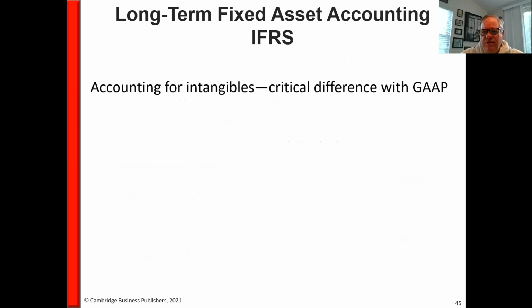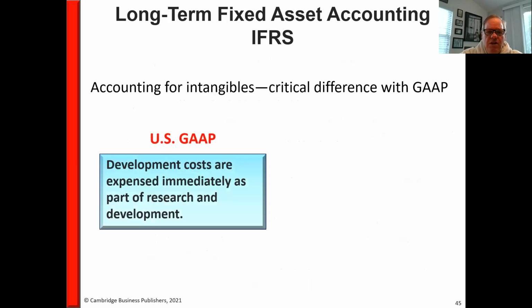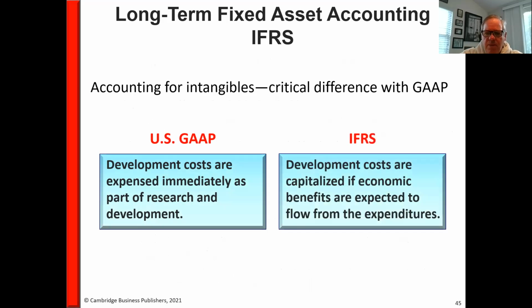There are some critical differences between international GAAP and US GAAP with regard to intangibles. Under US GAAP, development costs are expensed immediately as part of research and development. Under international GAAP, some development costs are capitalized if it's clear that they are going to have future economic benefit. So under US GAAP, we don't capitalize development costs. Under international GAAP, we do. Again, big difference between the two.